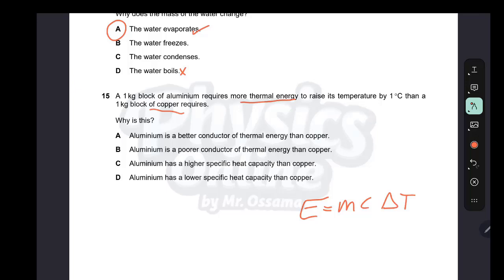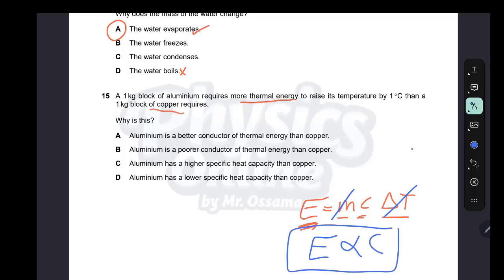So the energy required depends on the mass, specific heat capacity, and ΔT. Mass is constant: 1 kilogram of aluminum and 1 kilogram of copper. ΔT is also constant, 1 degree Celsius. So the energy required depends only on the specific heat capacity.